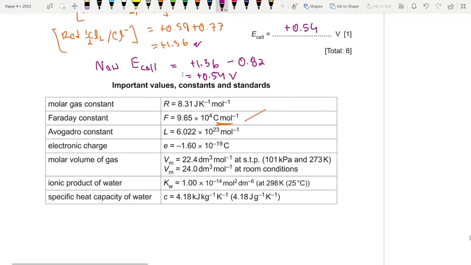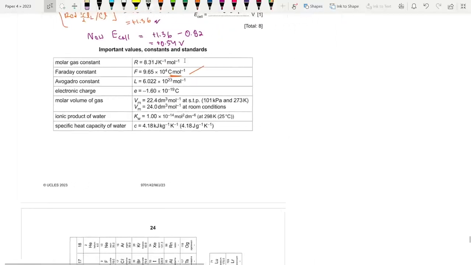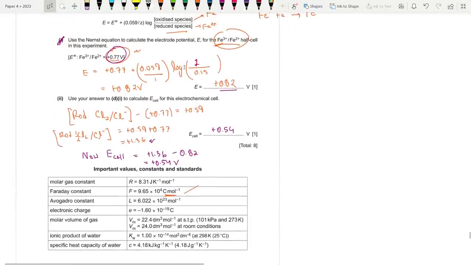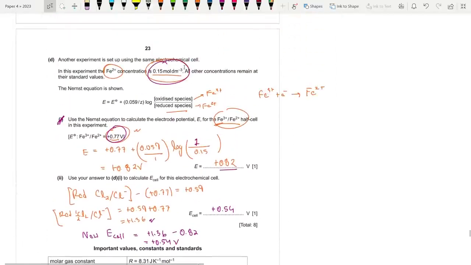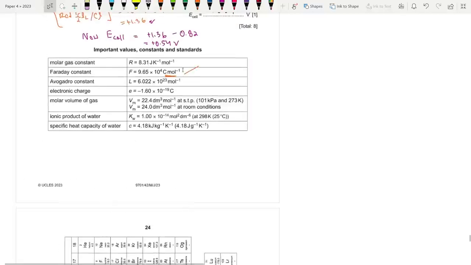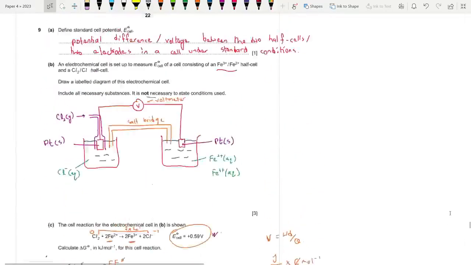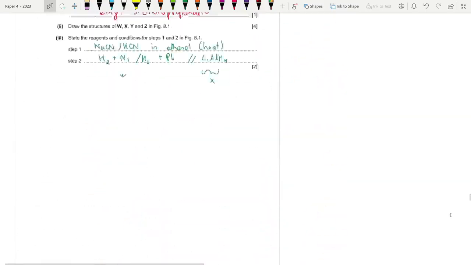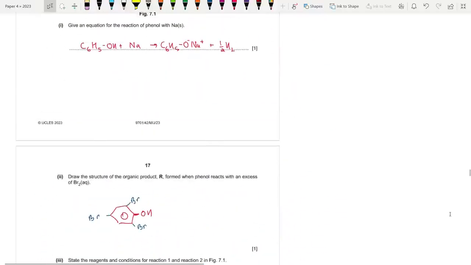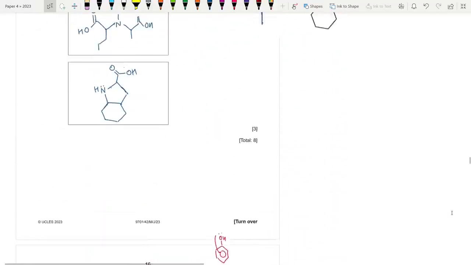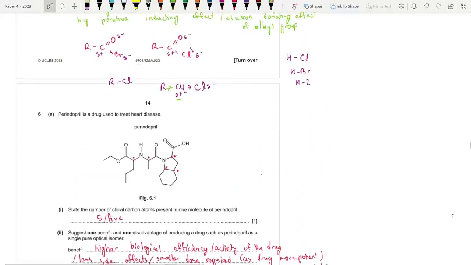Okay, so really huge paper. That's why I hate doing chemistry P4, but I will try to solve paper 4.1 before your exam on the 27th of October. A lot of you have been requesting this paper and the other one. I will be doing that. But overall, yeah, my comment is difficult paper. Quite difficult as usual. It is testing your skill.